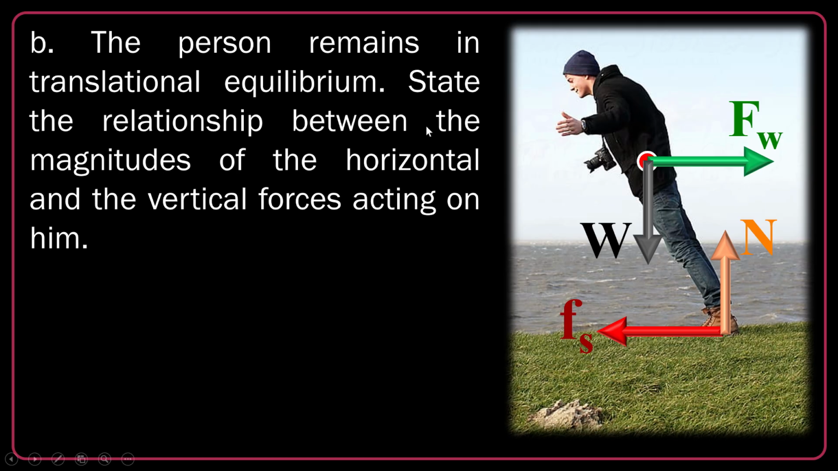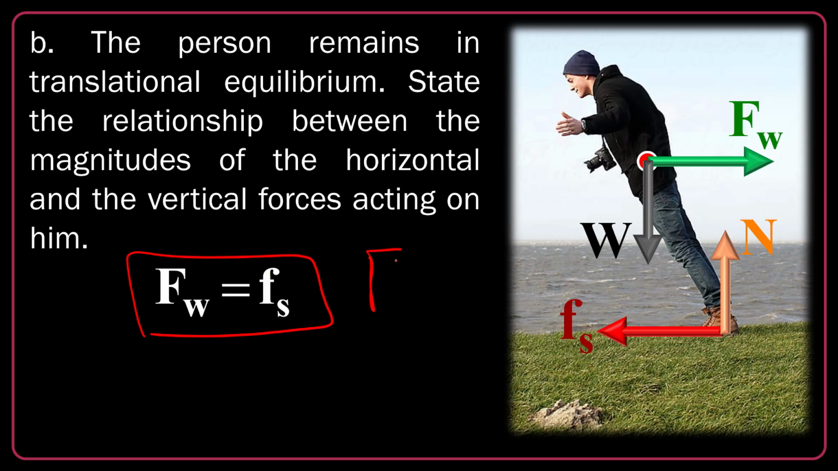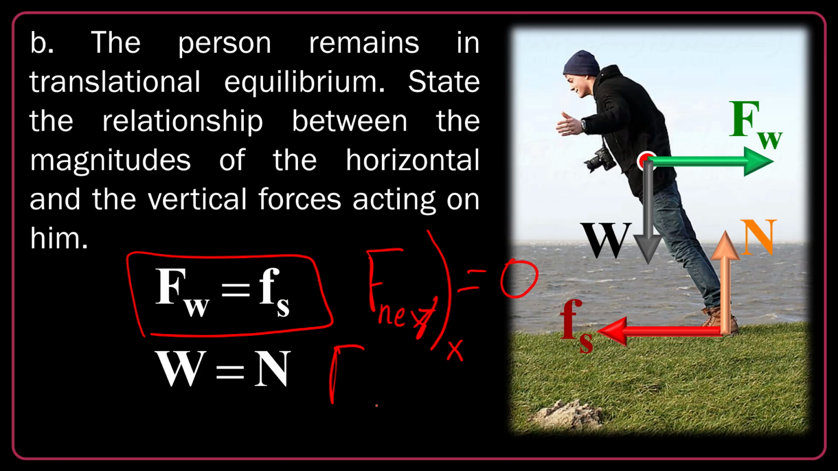Part B, the person remains in translational equilibrium. Means that F net acting on the system is 0. State the relationship between the magnitudes of the horizontal and the vertical forces acting on him. I told you Fw must be equal to Fs. This means that F net in horizontal direction x is 0. And the other is W equals n. Means F net in vertical direction is 0.